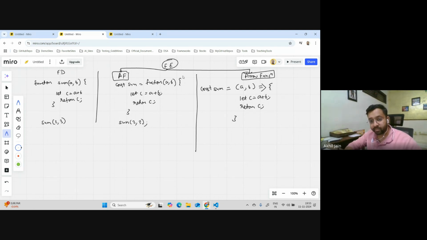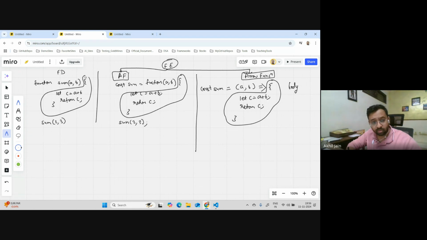If you see, the body part is still there. You can see it is still there. So there is no difference around it. The body is still there. So there is no difference in all the three approaches which you have written. The body is definitely there. Second, the parameters which you wanted to have, those are also there. You can see this part,